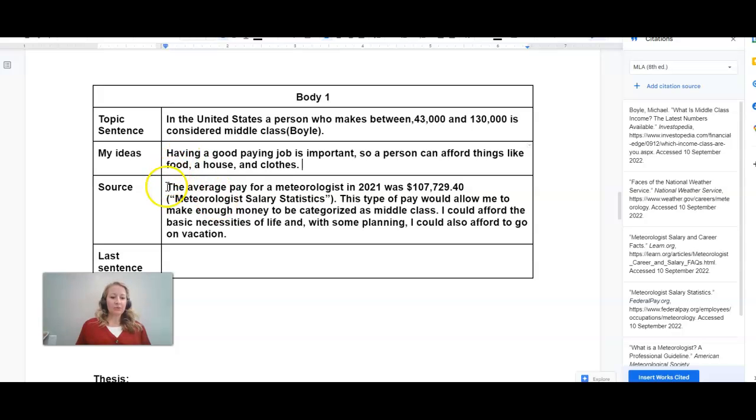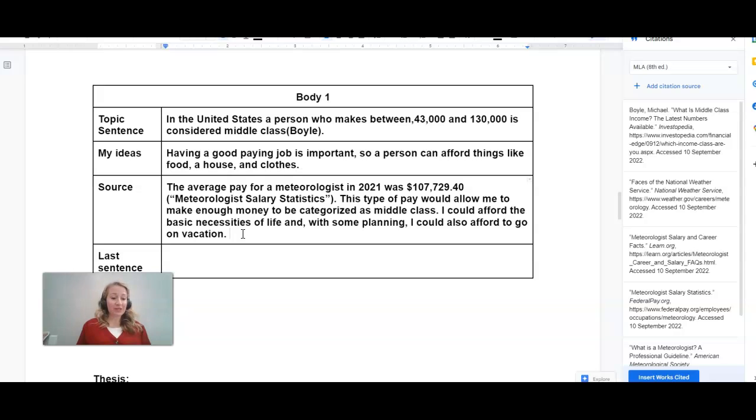Okay, so I have my source here. Now I'm going to go in and give a little bit more explanation of why this salary point is important. And I say here, this type of pay would allow me to make enough money to be categorized as middle class. And then I go to explain why this is important. I could afford the basic necessities of life, and with some planning, I could also afford to go on vacation.